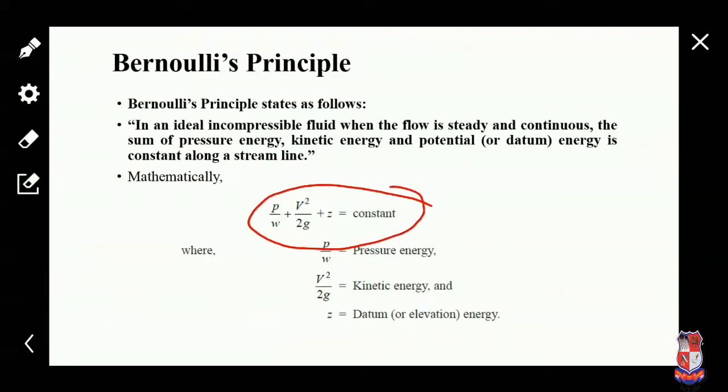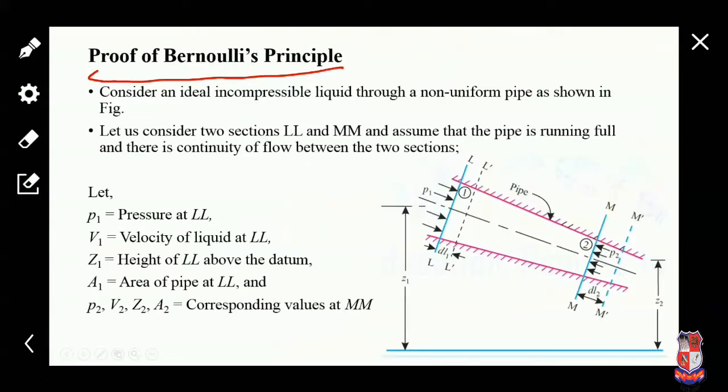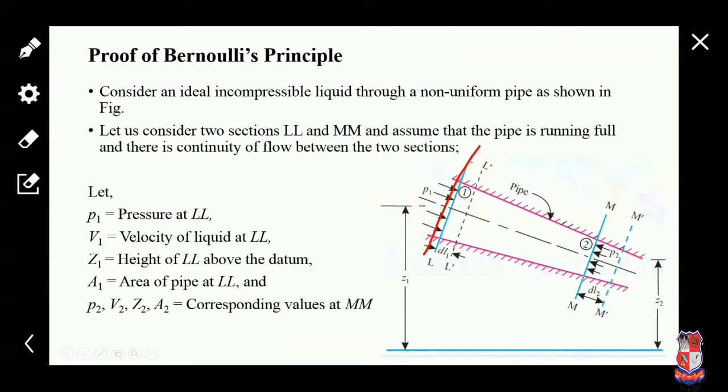We prove this equation now. Consider an ideal incompressible liquid flowing through a non-uniform pipe as shown in the figure. The cross section of the pipe is not uniform, as mentioned. Now consider the 2 sections LL and MM on the pipe, and the flow is continuous.